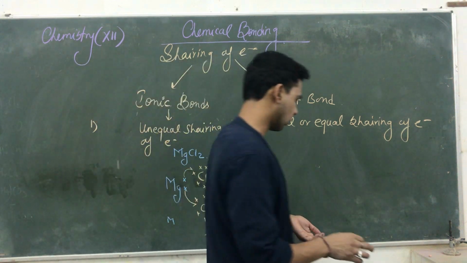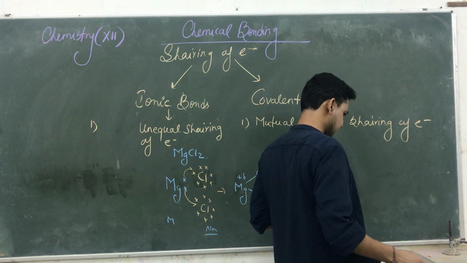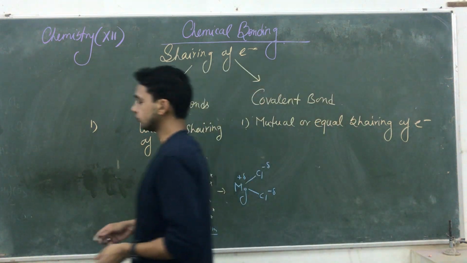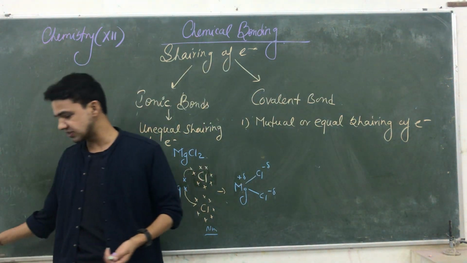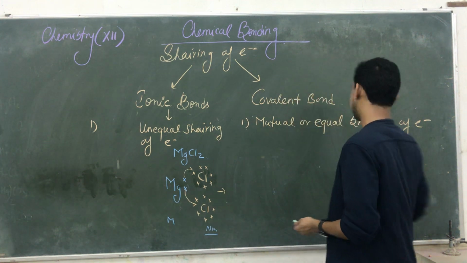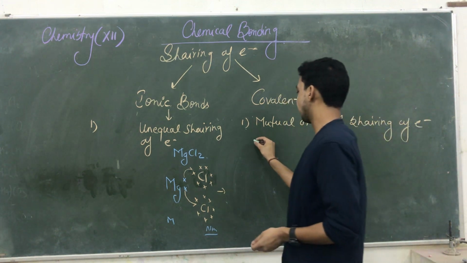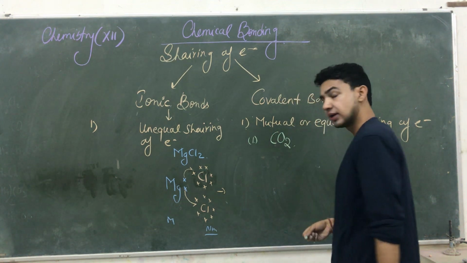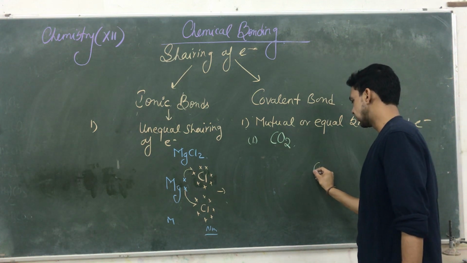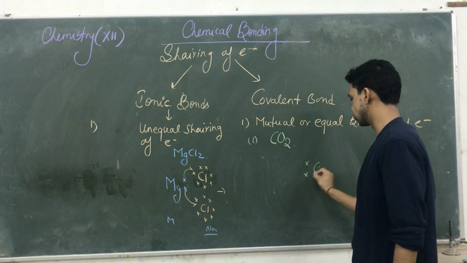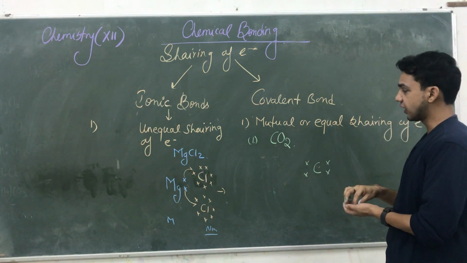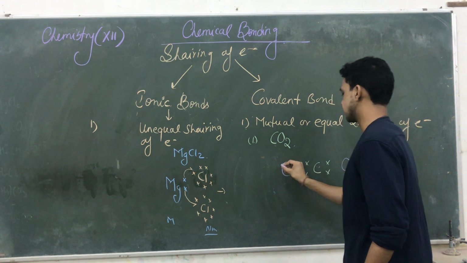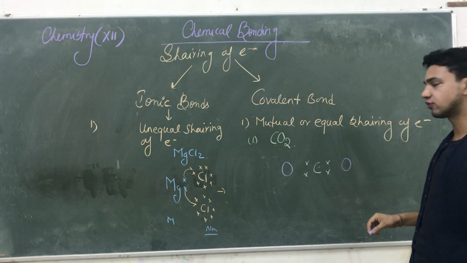See what happens in the case of the covalent compound. In covalent compounds, mutual sharing takes place. Mutual means an equal amount of sharing. Let me give you an example of equal sharing, like carbon dioxide, CO2. Do you know how many valence electrons are in the outermost shell of carbon? 4: 1, 2, 3, 4. How many oxygens are available here? 2 oxygens: 1 oxygen and 2 oxygens. How many electrons are in the outermost shell of oxygen?